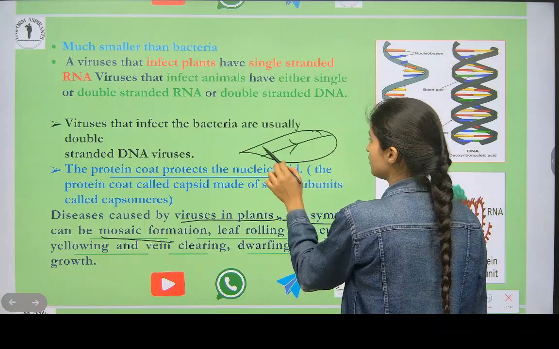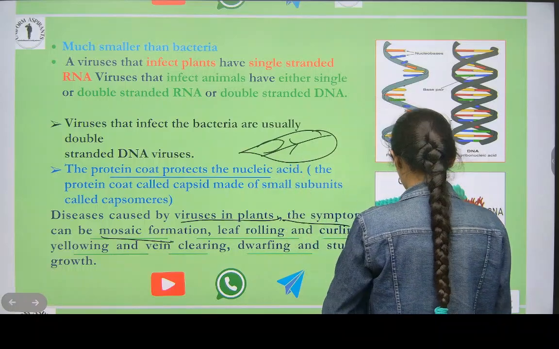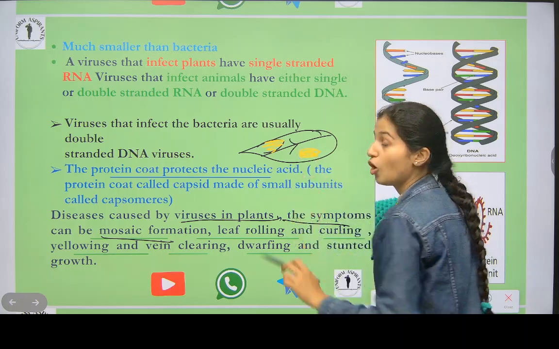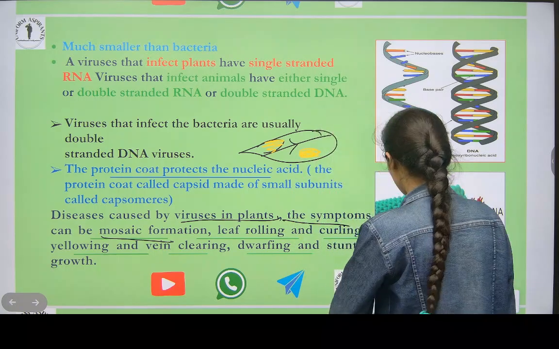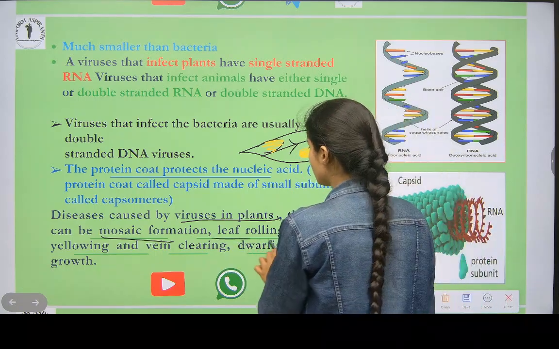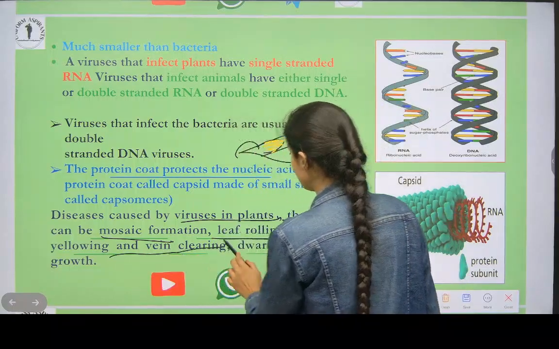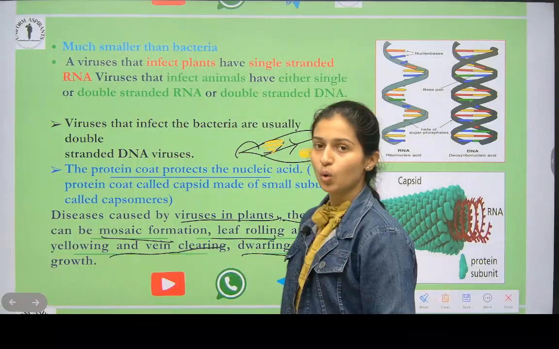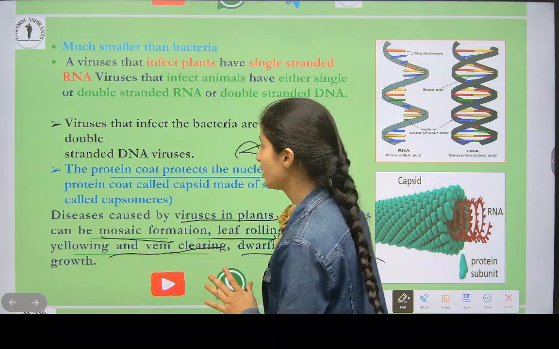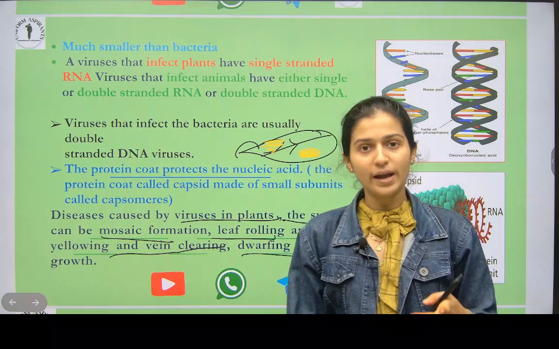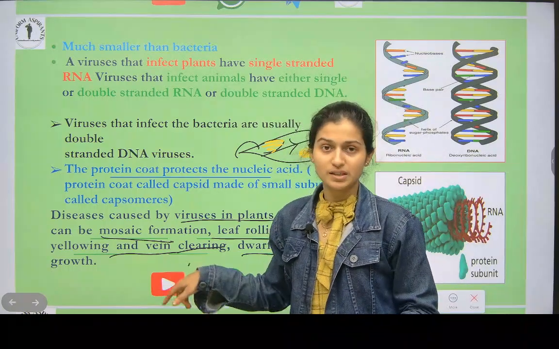For example, this is a leaf. Then you can see yellow color patches here, like this, green color, red, orange color patches, like that. Mosaic formation, leaf rolling, then curling, yellowing and vein clearing, dwarfing and stunted growth. If the plant is affected by a virus, then you can see these symptoms in the plant.